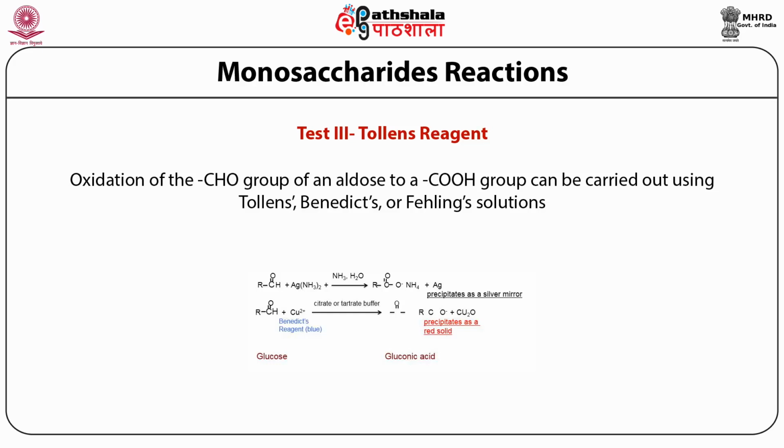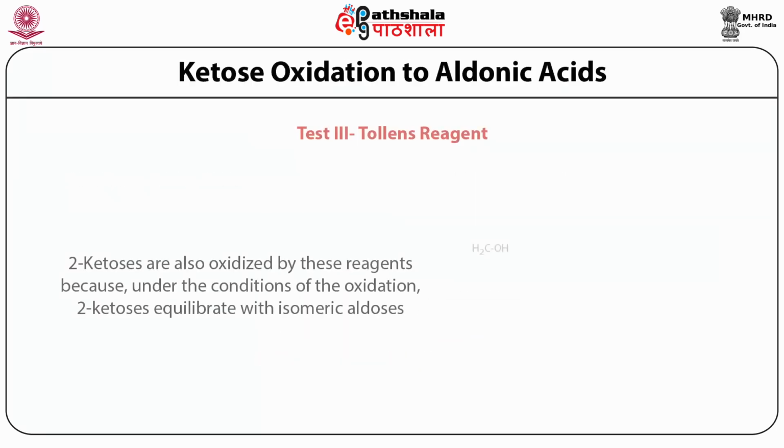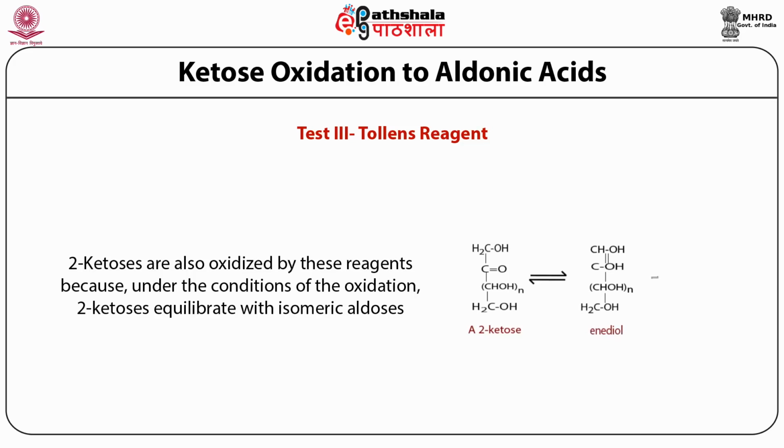However, what happens is fructose is also able to reduce such reagents even though it contains no aldehyde group. And let's just see why that happens. So in spite of the fact that fructose, which is a ketose, does not have the hydrogen atom, it still gives a positive test with Tollens reagent or Fehling's solution or Benedict's reagent.